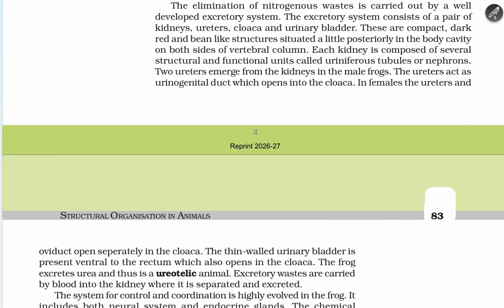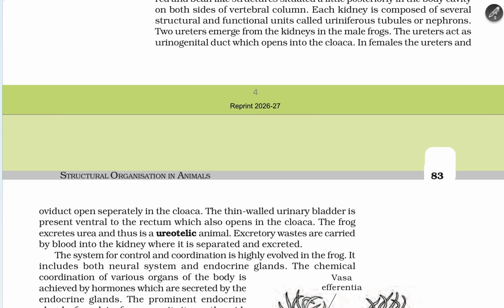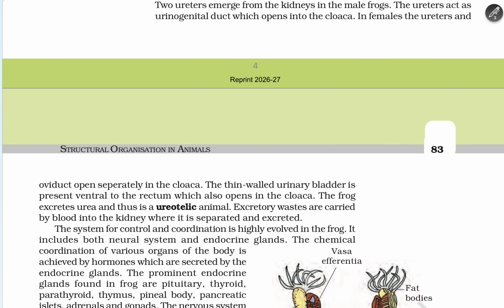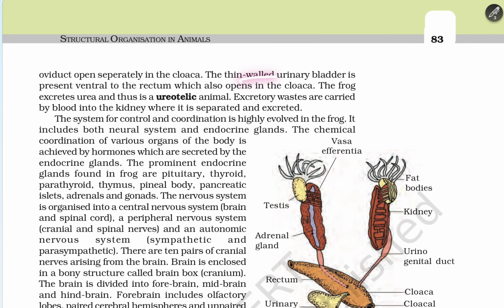Two ureters emerge from the kidneys. In the male frog, the ureter acts as a urogenital duct, which opens into the cloaca. In the female, the ureters and oviducts open separately into the cloaca. A thin-walled urinary bladder is present ventral to the rectum, which also opens into the cloaca. The frog excretes urea and is thus a ureotelic animal. The excretory products are carried by the blood into the kidney, where they are separated and excreted.